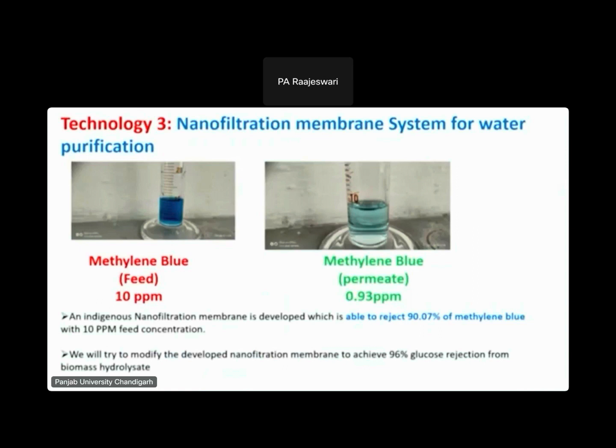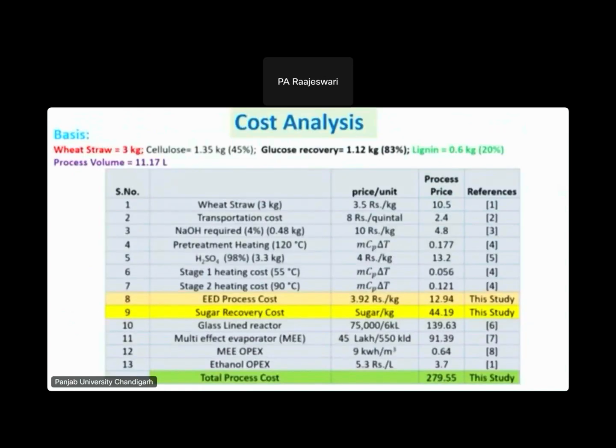So that is our three major technologies that we have developed in-house, indigenously, and these are very effective for the purification of water as well as the recovery of HCl or H2SO4. The point is that the future of the country depends upon membrane technology, because currently in the Indian market there is no player developing membrane technology. So we want to develop that system so we can develop a solution for the many problems facing India.